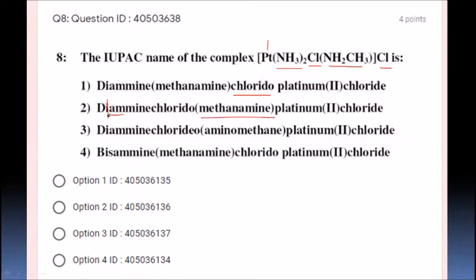So diamine, chlorido, methanamine, and this is the cation, platinum. What is the charge? +2, one chlorine here and another chlorine there. The cation is followed by the anion. So the correct name is diamine, chlorido, methanamine, platinum(II) chloride. Option number 2 is the correct option, students.